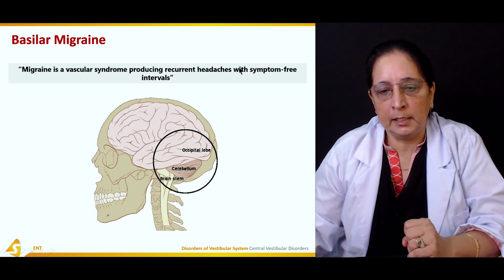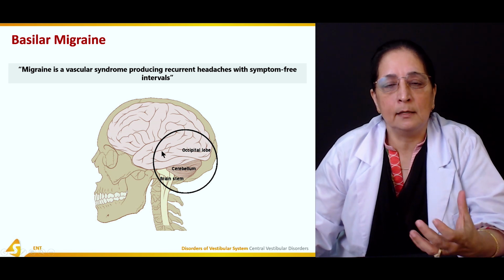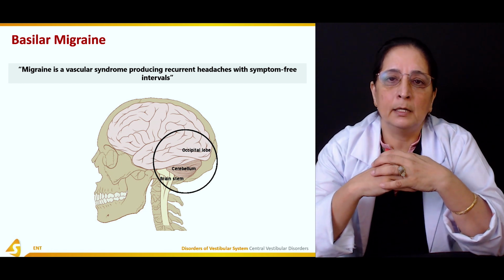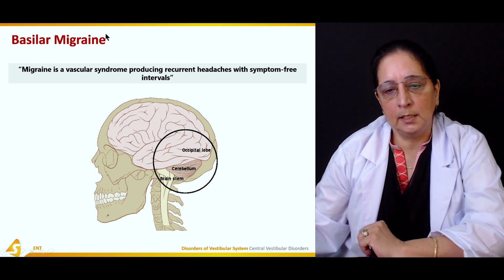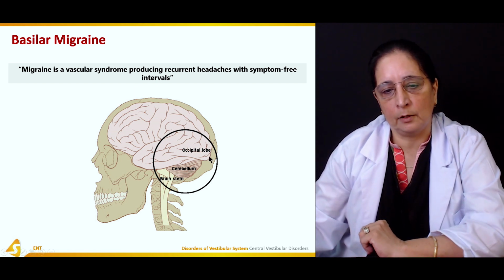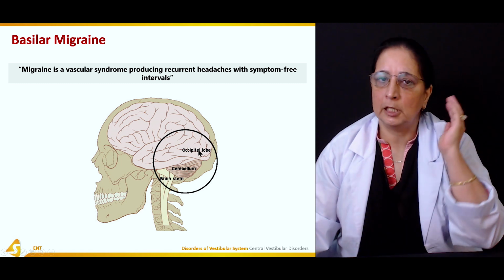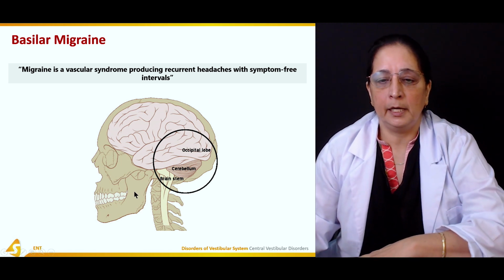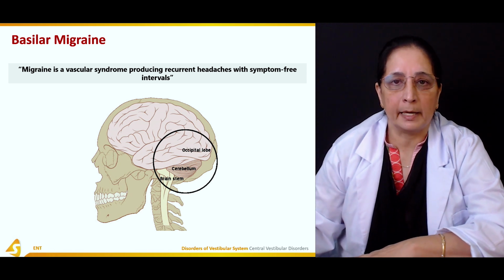Again, this shows the occipital lobe at the back, and basilar is the term used for the base of the brain. Here you can see the basal side of the brain. We have the brain stem, then the cerebellum, and then the occipital lobe, which is present on the back of the head. So these are the areas mainly involved in basilar migraine.